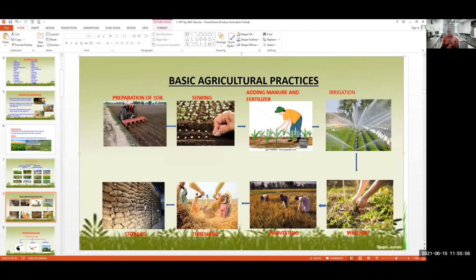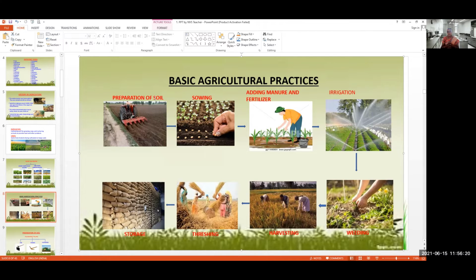How does the food come to her plate? Before that, many steps are there. So agriculture is not that easy. It is more difficult, and however much effort we put in, that much the crop gives us food. So it is a very important thing actually.